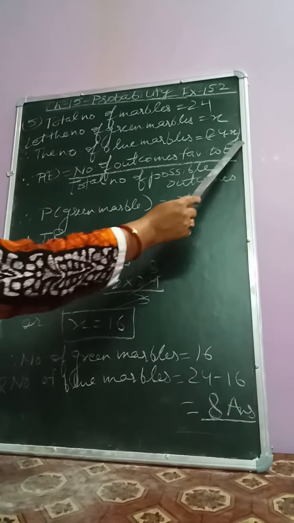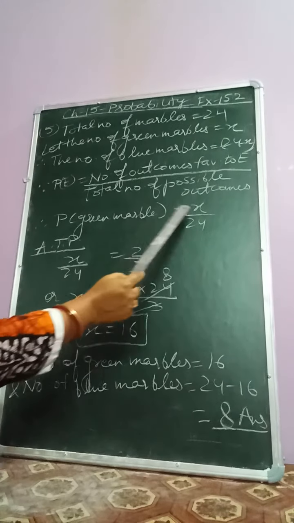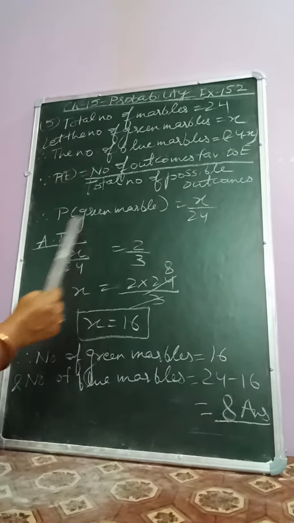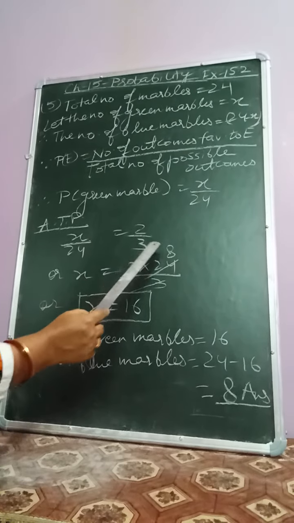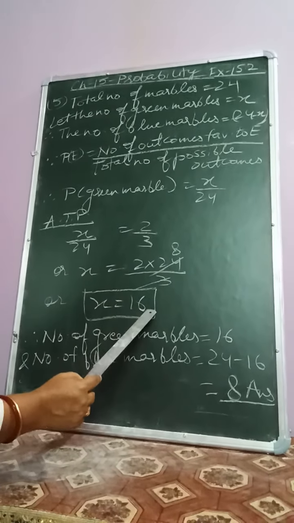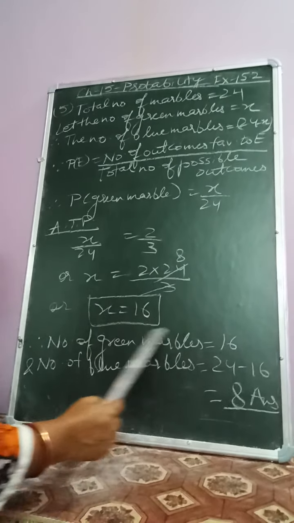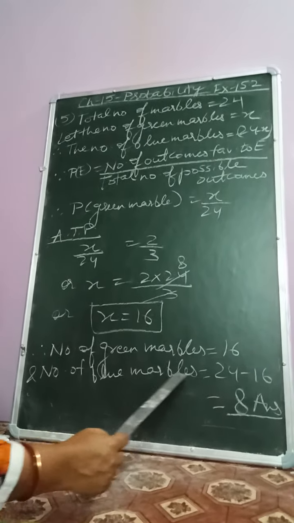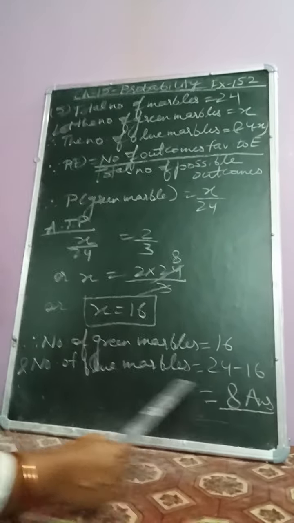Again, I have written the formula of probability. So, probability of getting a green marble will be x upon 24, which according to the problem is equal to 2 upon 3. On solving it, we get x is equal to 16. Therefore, number of green marbles in the jar is 16 and number of blue marbles in the jar is 24 minus 16, that is 8, which is the answer.